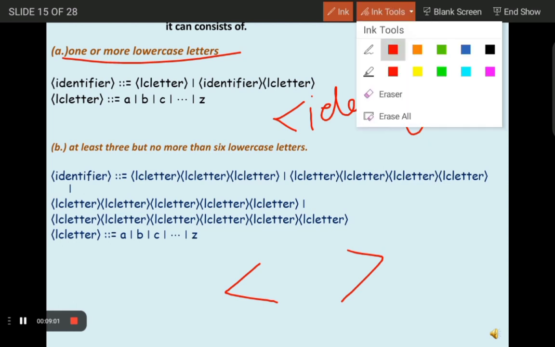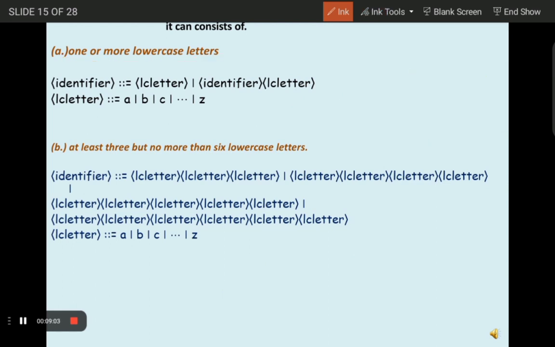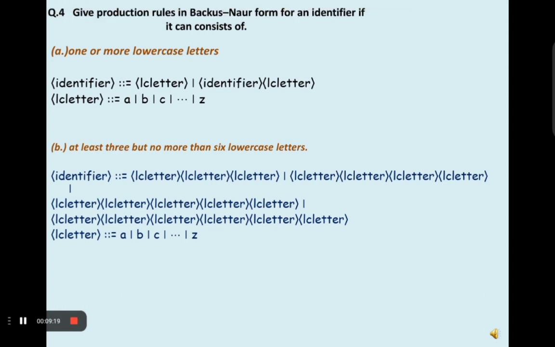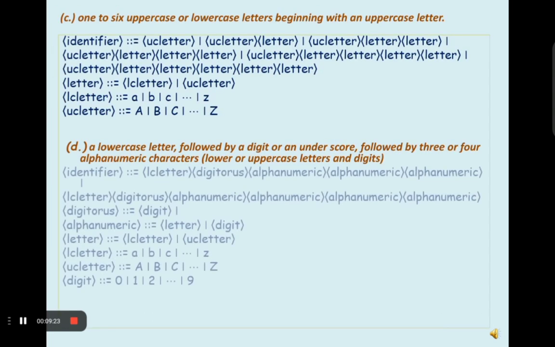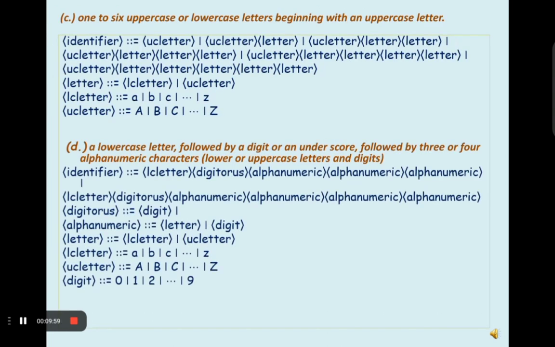Now second we will see what is letter S. So this is also a non-terminal symbol which represents either a letter or a symbol. It is used to allow an identifier to start with either a letter or an underscore. Now we will see what is symbol, digit, and LC letter described here. And UC letter is used to describe an uppercase letter.